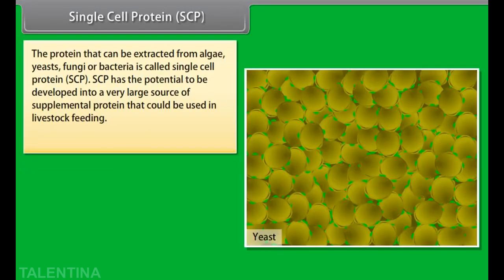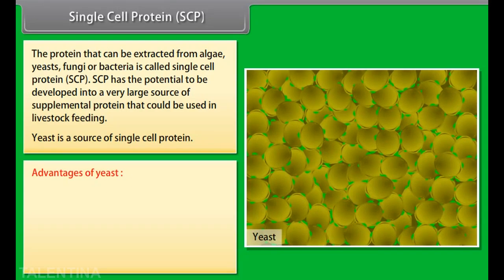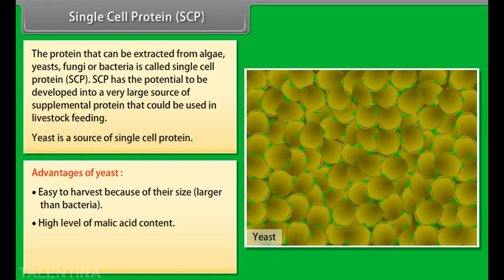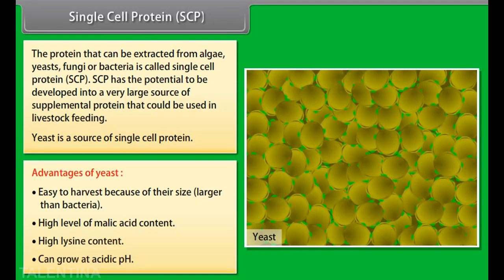Single cell protein, SCP. The protein that can be extracted from algae, yeasts, fungi or bacteria is called single cell protein, SCP. SCP has the potential to be developed into a very large source of supplemental protein that could be used in livestock feeding. Yeast is a source of single cell protein. Advantages of yeast: easy to harvest because of their size, which is larger than bacteria, high malic acid content, high lysine content, can grow at acidic pH.